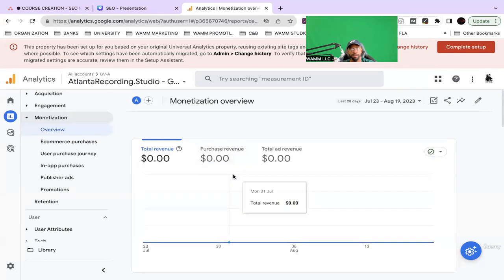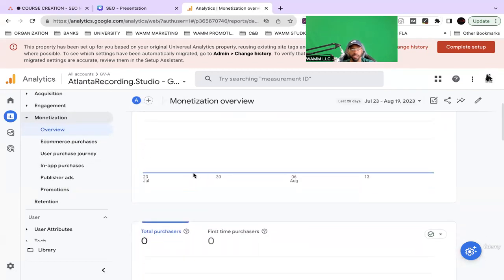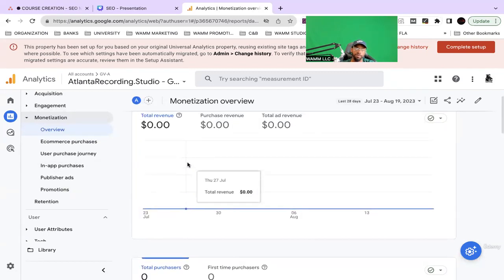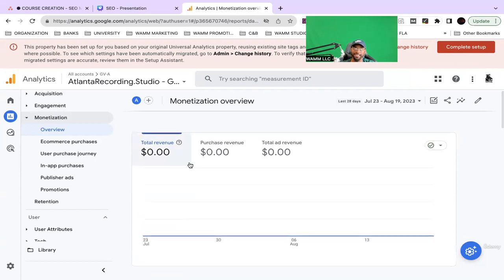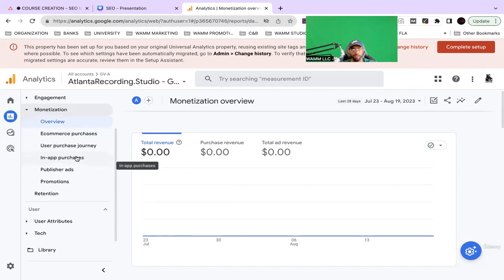Now, we're not an e-commerce industry, but at the same time, we can sell products through the website. Technically, this isn't set up for us, but this is a great section if you have an e-commerce platform that you want to track.